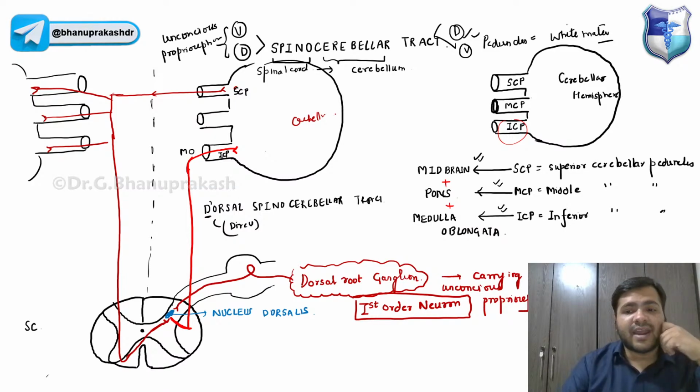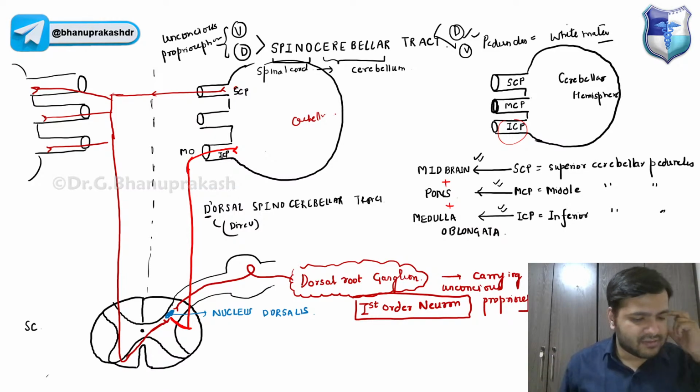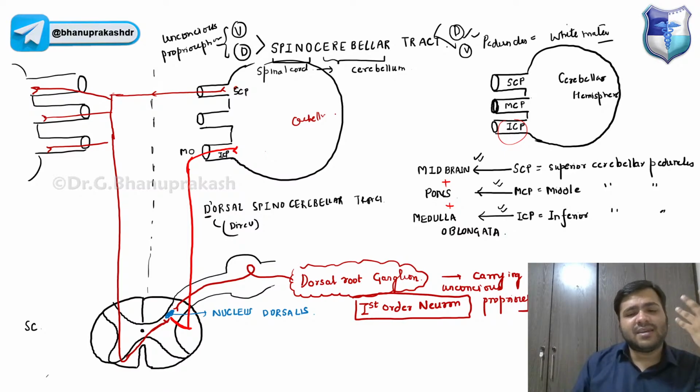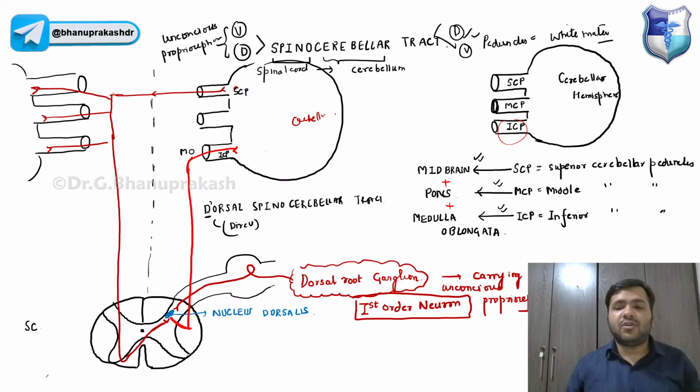So the right cerebellum works for the right side, and the left cerebellum works for the left side only. If only sensory fibers, if I'm just talking about unconscious proprioception, are coming from one side, we don't know what is happening on the other side.